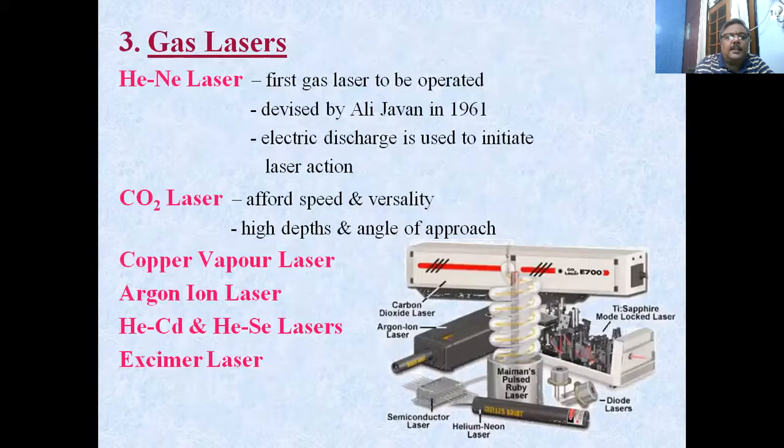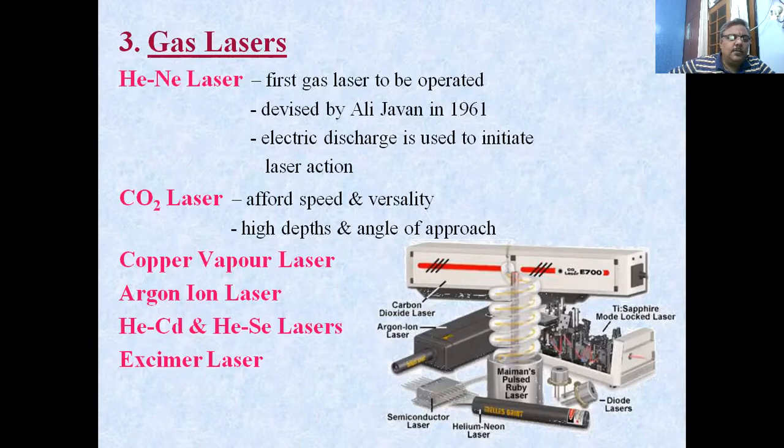The other ones are the gas lasers. First one is the helium neon laser. As the name suggests, there are two gases in the mixture, helium and neon, and population inversion of one gas is achieved with the help of the other. This was the first gas laser to be operated, devised by Javan in 1961. An electric discharge is used to initiate the lasing action.